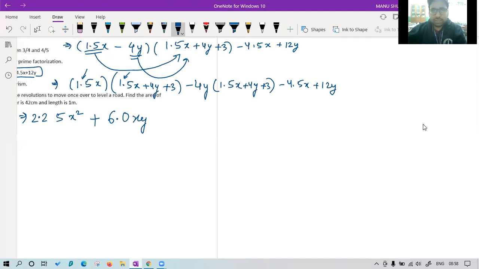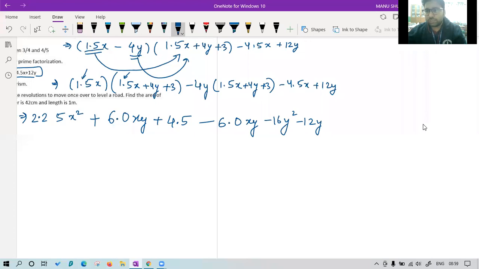Then we have a plus sign. 15 threes are 45, and again decimal will come on this place because this 3 is having no decimals. Now we have a negative sign and same numbers, I think, no, different. 4 into 15 is 60 again, but this time in negative. So 6.0 xy. Then we have 4 fours are 16, minus 16 y square. 4 threes are 12, minus 12 y.